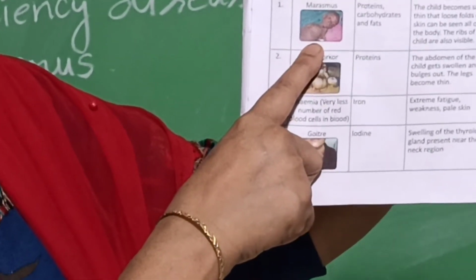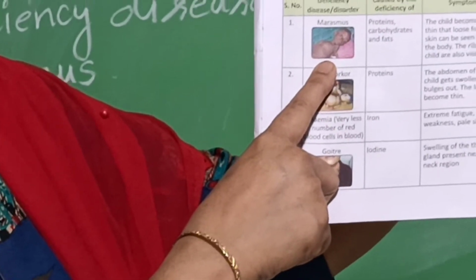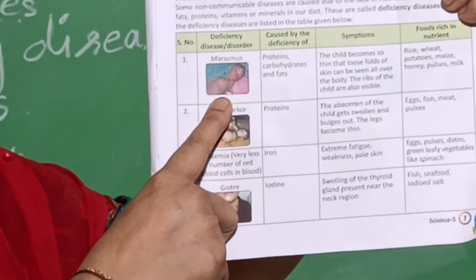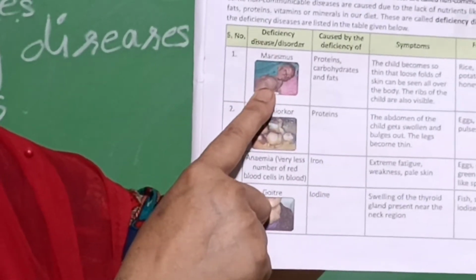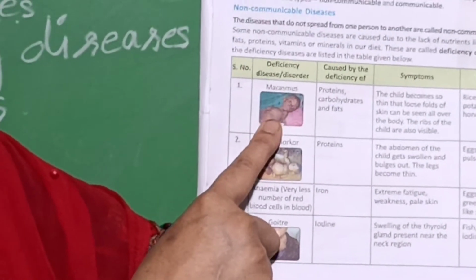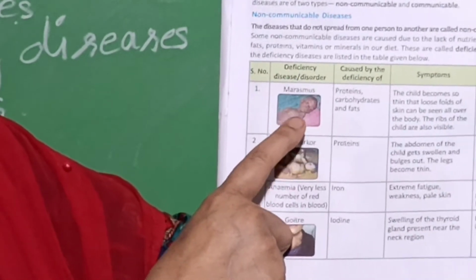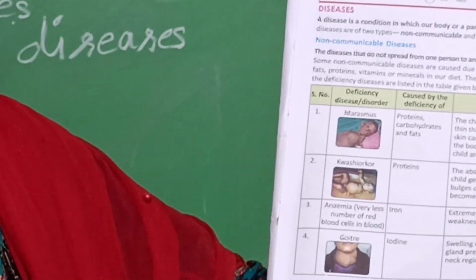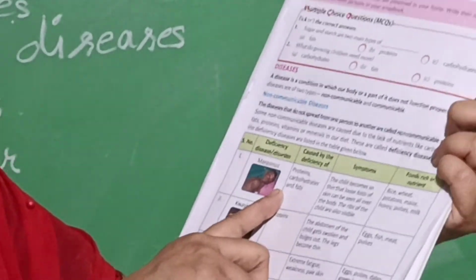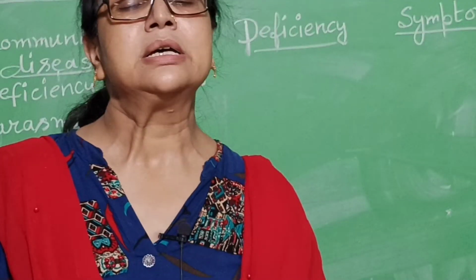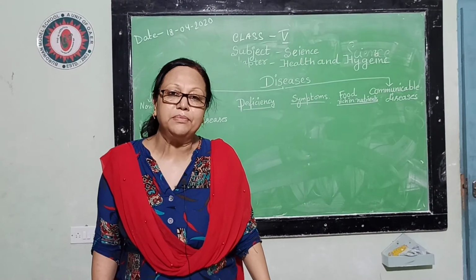This child becomes so thin that loose folds of skin can be seen all over its body, and the ribs are coming out from its rib cage. It seems that the ribs are coming out from the skin. These are the symptoms of a child suffering from marasmus.